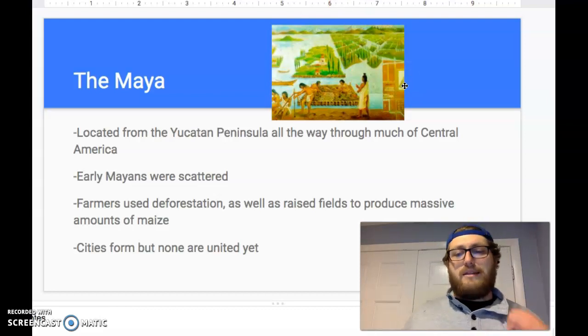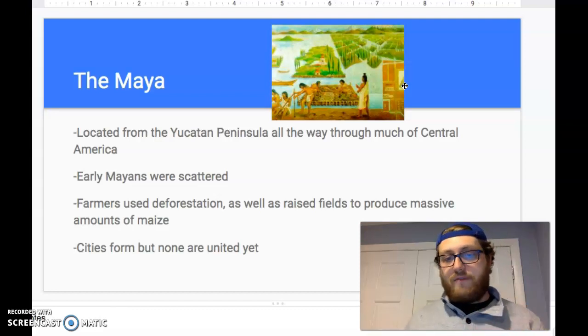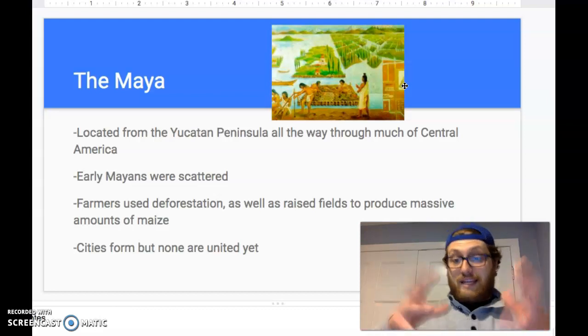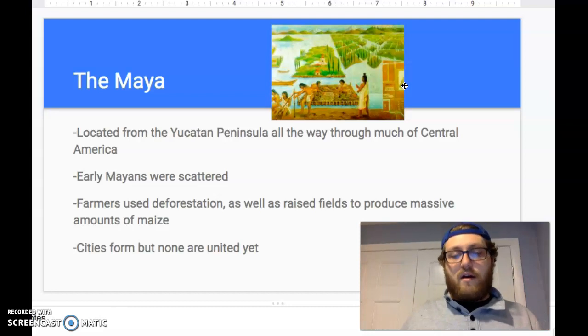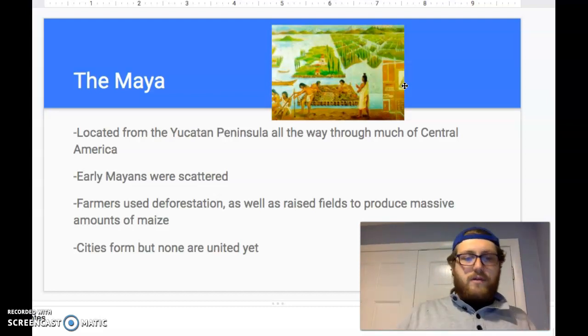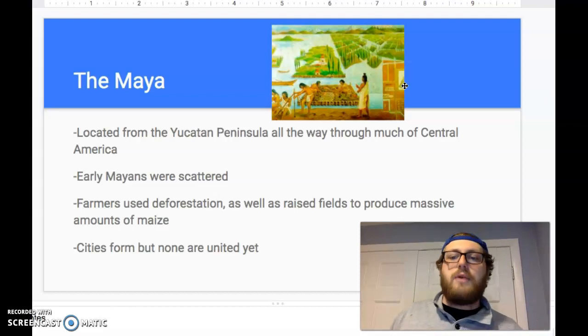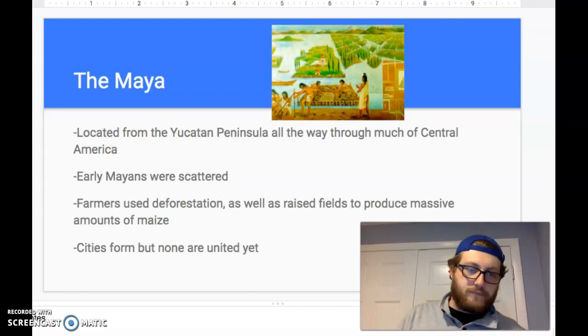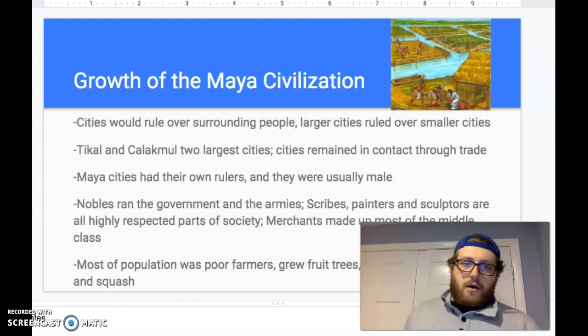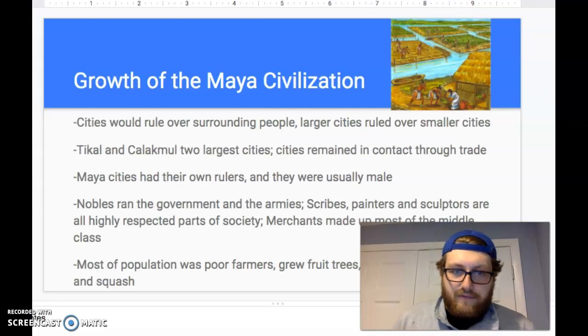Deforestation would be the cutting down of trees, the deforesting of a forest, and that will create more fields. Larger fields will then allow us to grow more crops. Cities are formed, but none are united yet. Like I said, very similar culture and heritage, but they're not united under one leader yet. Okay, growth of the Mayan civilization.